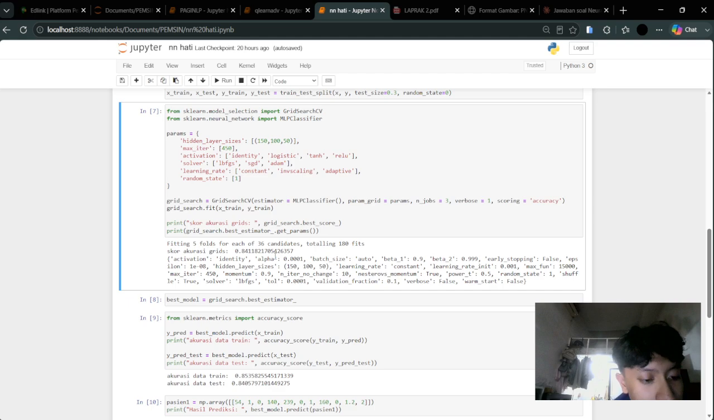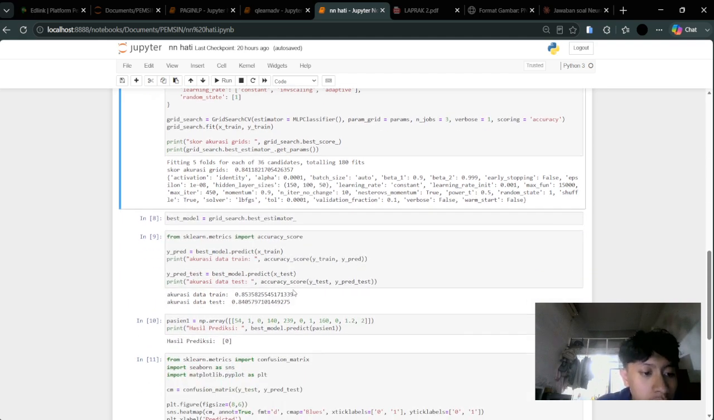And then for selecting the best model and evaluating accuracy, we store the best performing model in the variable best_model using the grid search's best estimator. Evaluating this model, we get a training accuracy of 85% and a testing accuracy of 84%. A small gap of less than 2 percentage points between these two values indicates that the model is not overfitting. It generalizes well to unseen data rather than simply memorizing the training set.